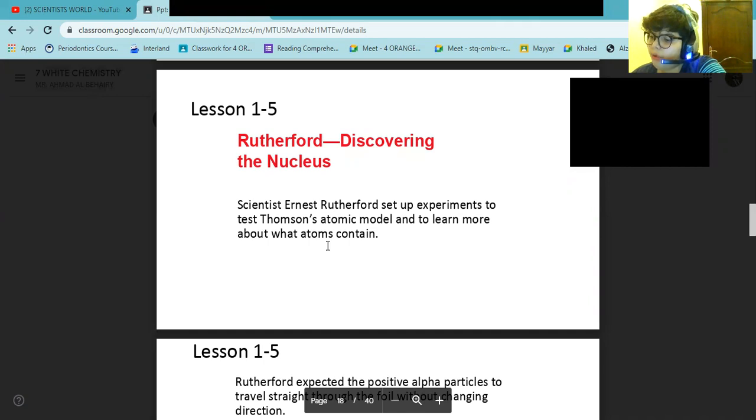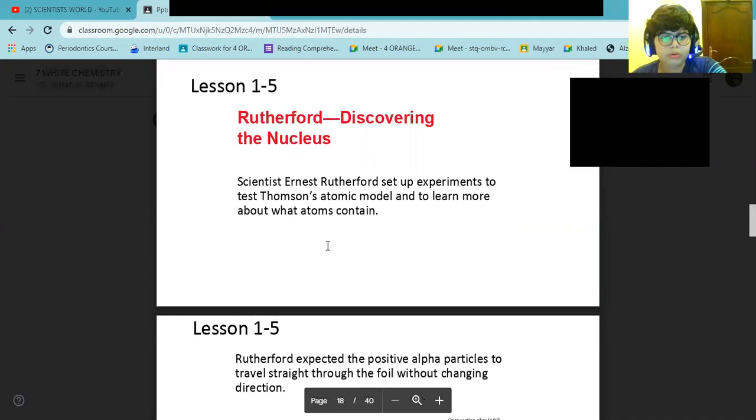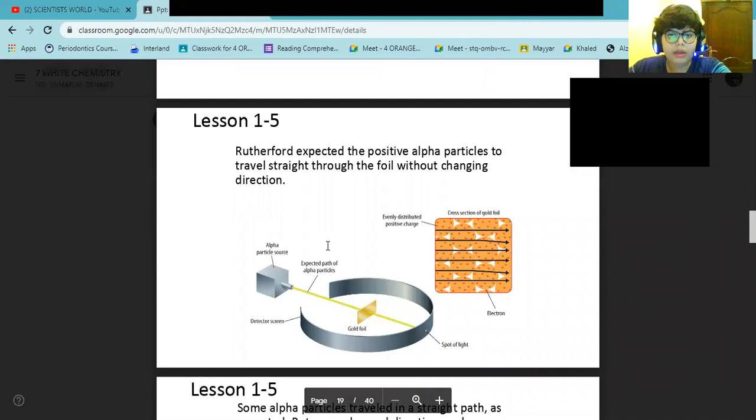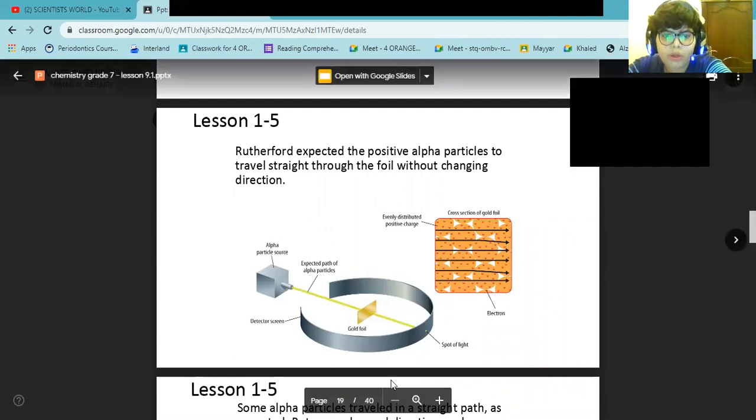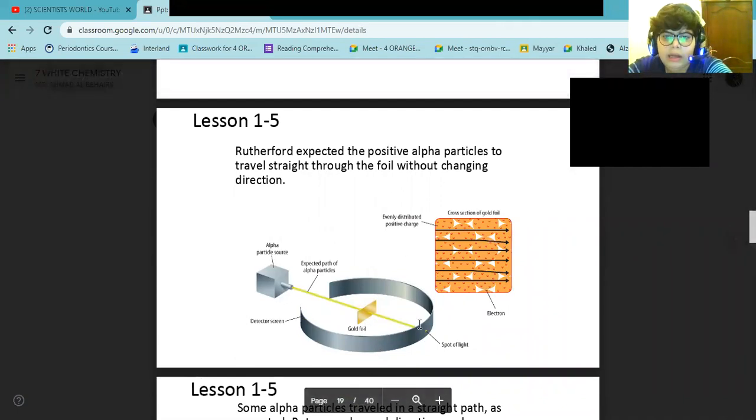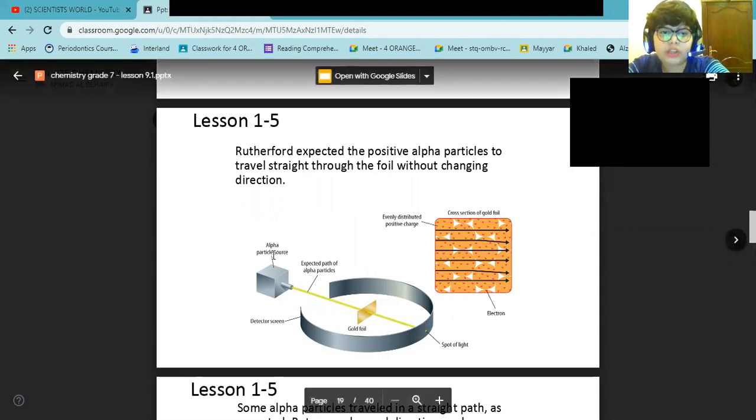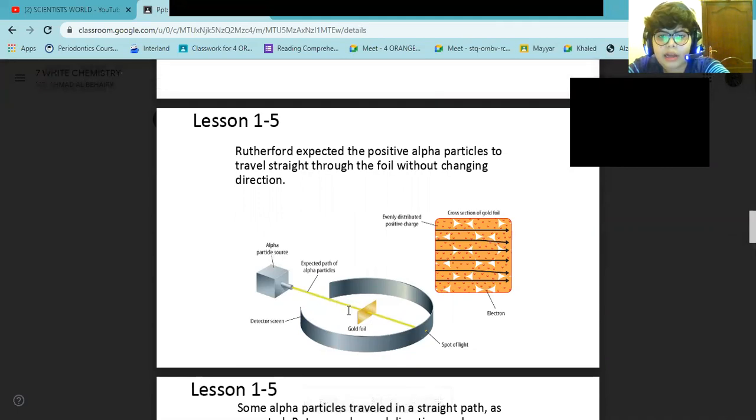Rutherford's predicted result was like this. Now I'll read it for you. Scientist Ernest Rutherford set up an experiment to test Thomson's atomic model and learn more about what atoms contain. This is what Rutherford and his students expected to happen when they shot alpha particles at a thin gold foil.